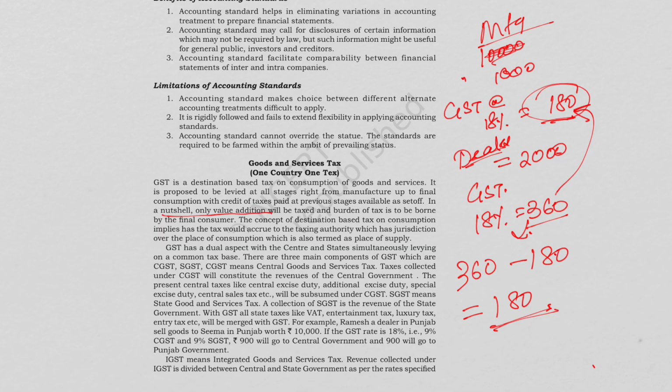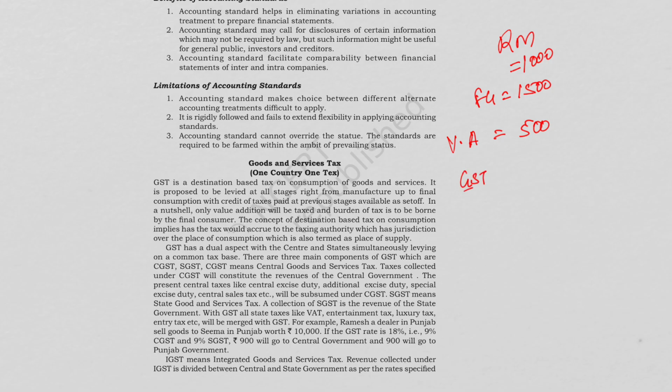In a nutshell, only the value addition will be taxed and the burden of tax is to be borne by the final consumer. For example, raw material we have rupees 1000, finished goods we have rupees 1500. So the value addition is rupees 500.